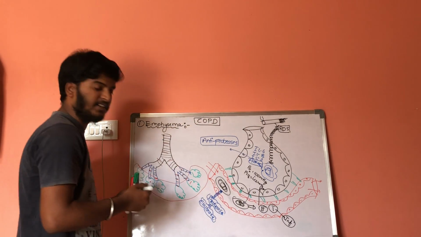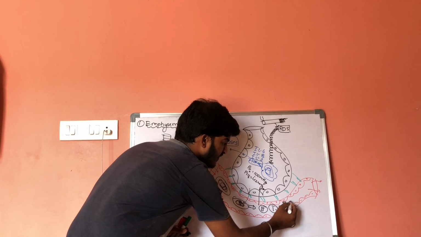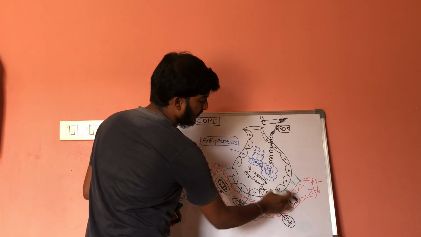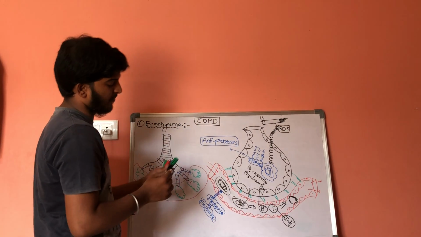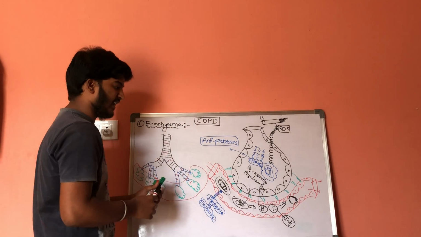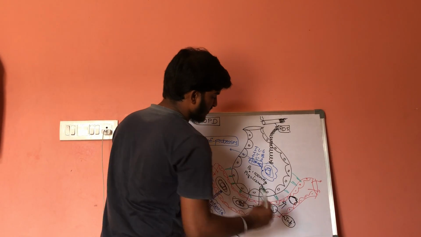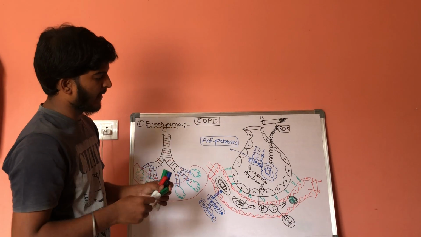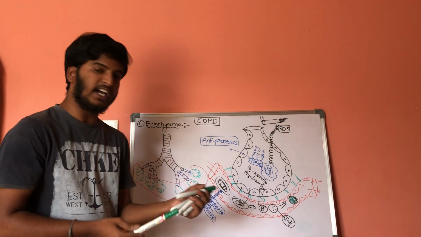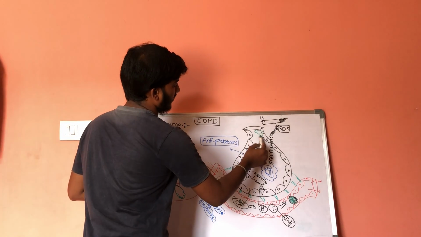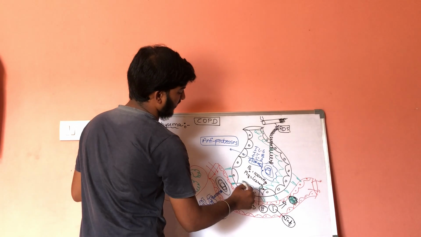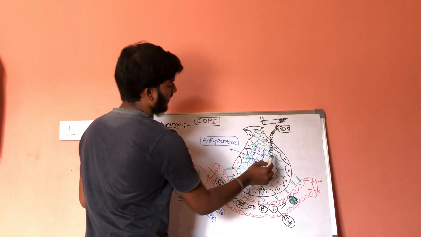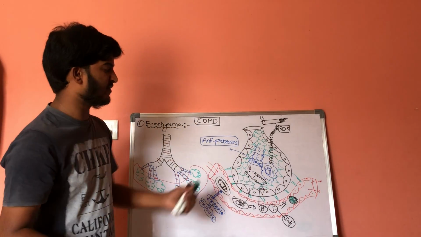As a result, the next step is, let us consider these are the glands. These mucus secreting glands will get activated. Because of activation of these mucus secreting glands, they will synthesize mucus. Because of the synthesis of mucus, it will get accumulated within the alveoli. So it causes the obstruction of air.